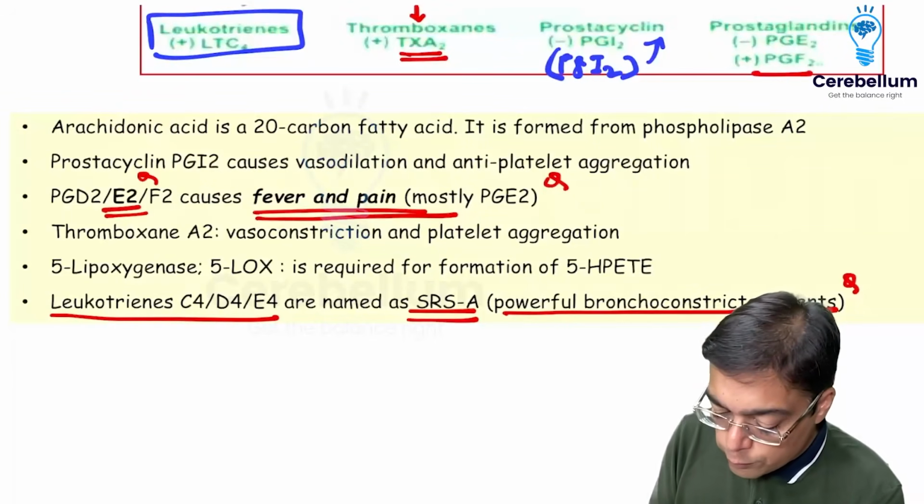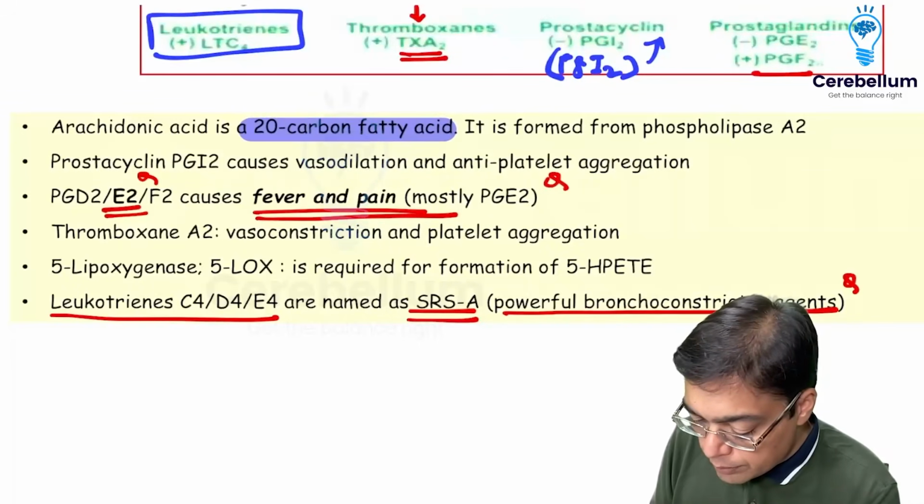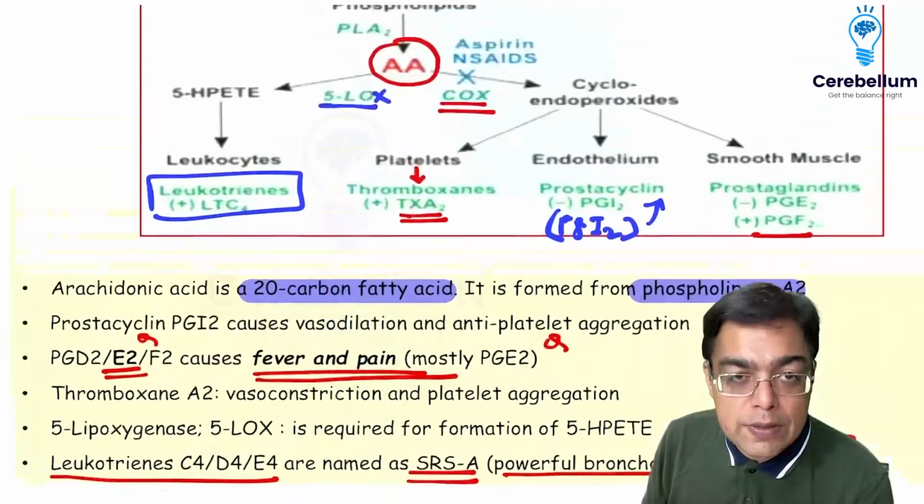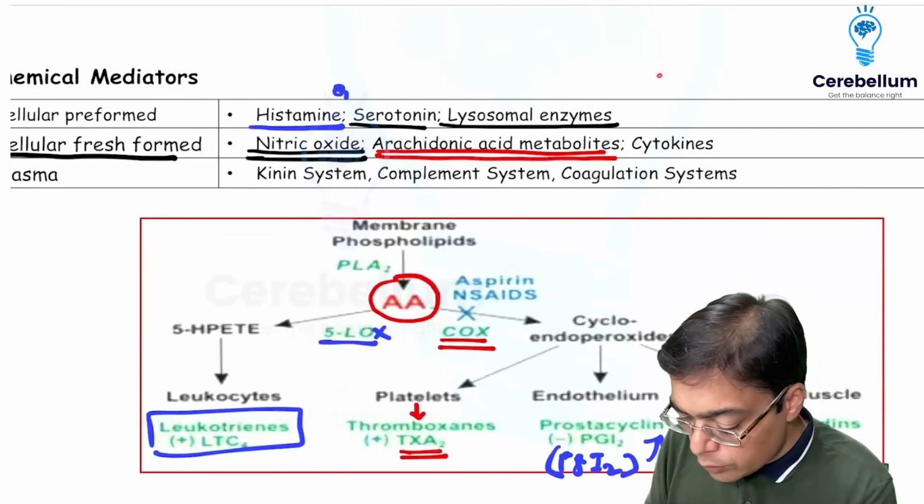Of course, we cannot afford to forget the easy biochemistry question that arachidonic acid is an example of a 20-carbon fatty acid, which is an example of an essential fatty acid, right? So those are the questions which have been asked in the exam with regards to arachidonic acid metabolites.